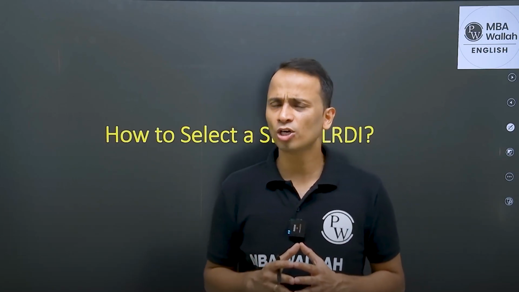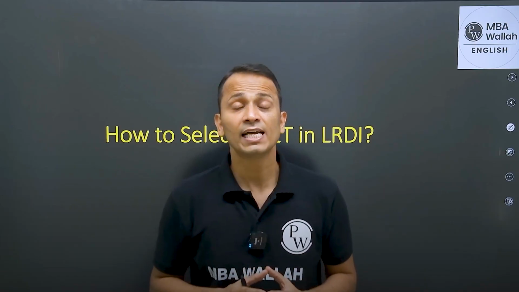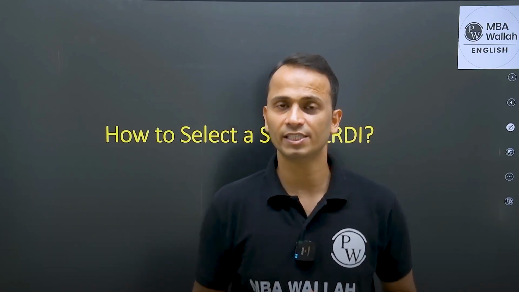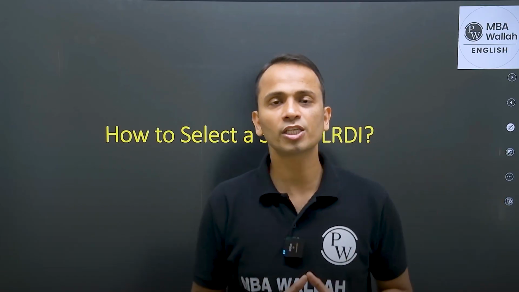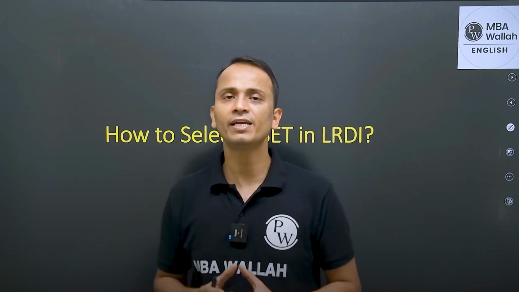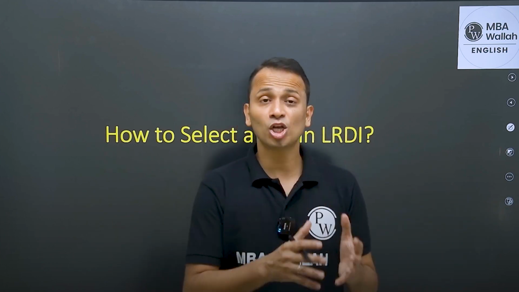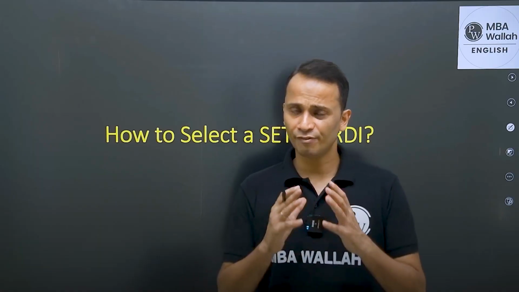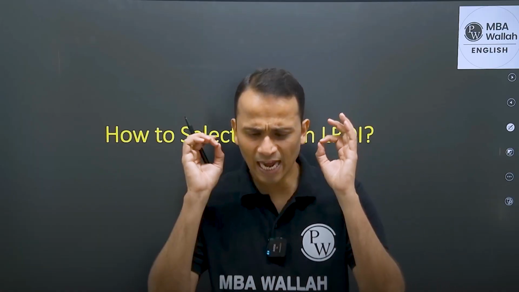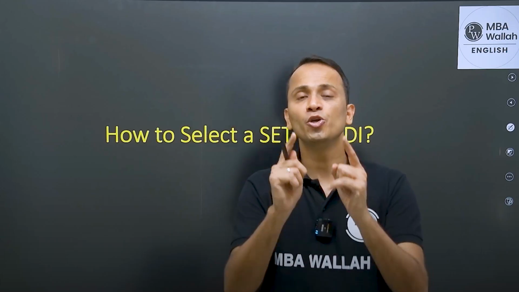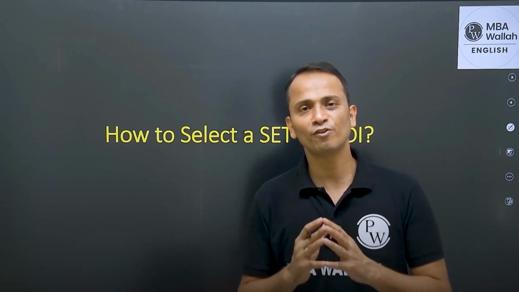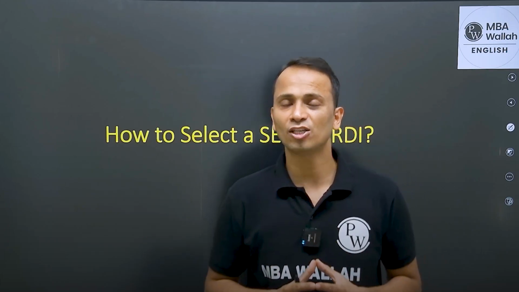Or in fact, I'll not say two different types of data sets, I'll call it three different types of data sets. One is purely logical reasoning, one is purely data interpretation, and one is somewhere stuck between them, logical data interpretation. If I'm saying logical data interpretation, I know that you know what it actually is.